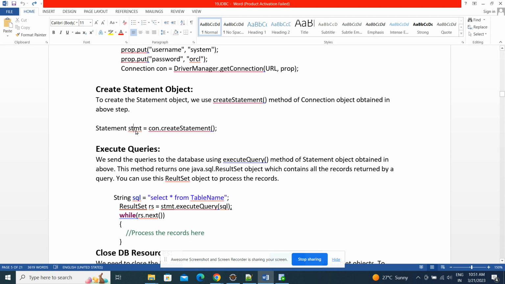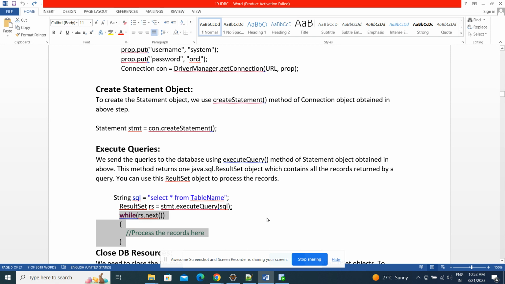Now this will execute the queries. Let's say the example is select star from table name. This is the SQL, right? Statement dot execute query of this SQL, whichever you want to execute, we need to pass as a parameter. Then it will execute that query and return the data in the form of a result set. This result set we need to iterate.